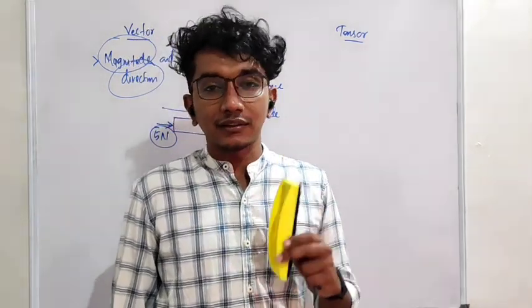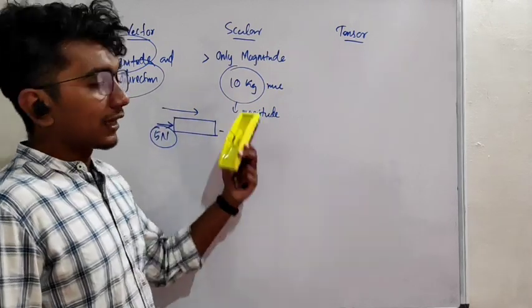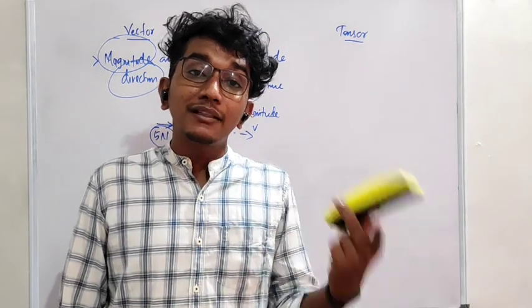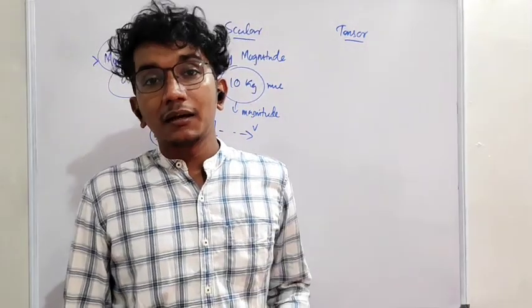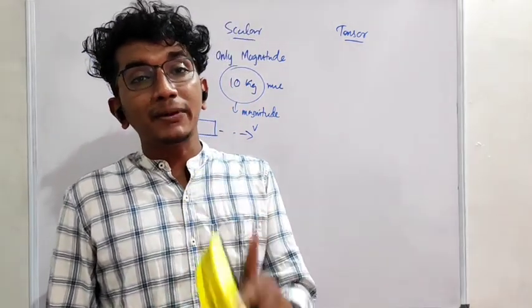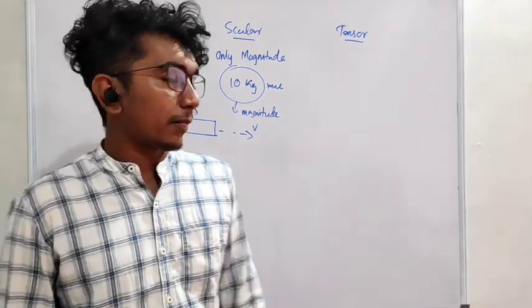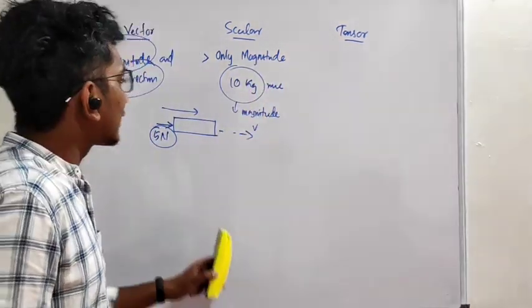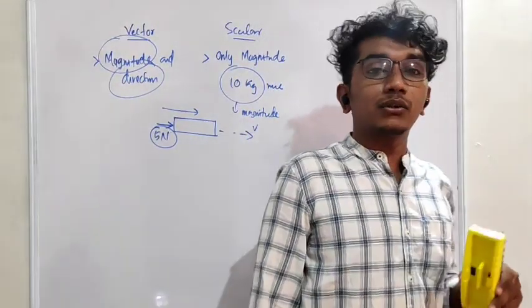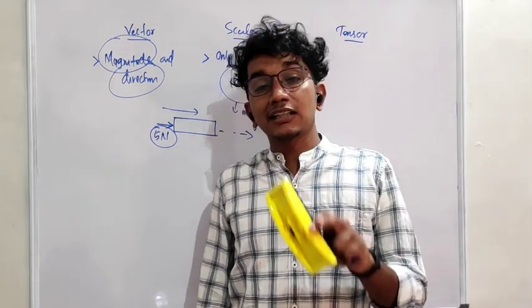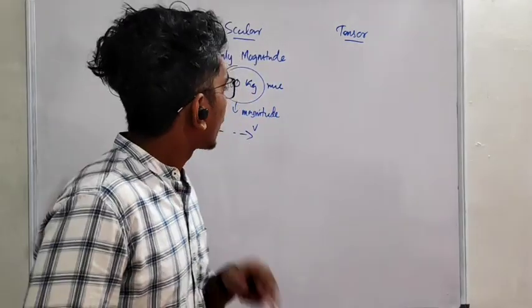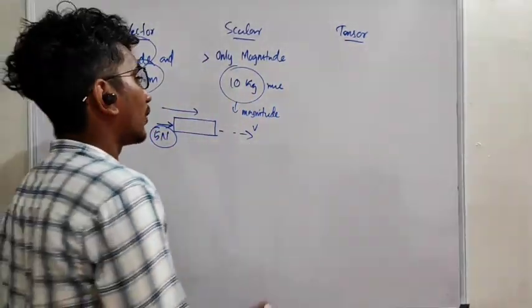So this is what is vector and scalar. And this is what you must have studied in lower classes, or you will study in normal classes. But this is not the complete vector definition. Scalar is okay, but a vector, a physical quantity which has both magnitude and direction, you can call it a vector. Okay, but there is a small problem. It's not a very small problem, it's a significant problem. So then I'll take one other example.